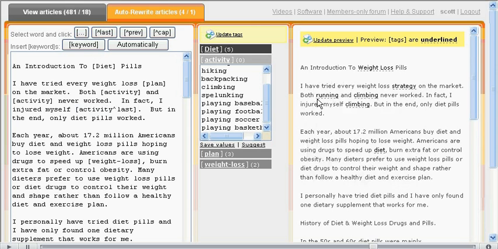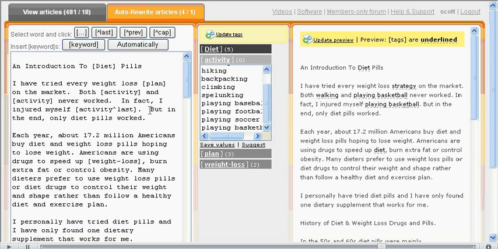Okay, so now it reads, both running and climbing never worked. In fact, I injured myself climbing. Let's update preview again. Both walking and playing basketball never worked. In fact, I injured myself playing basketball. Okay, so we have the first tag button covered, upper caret last and upper caret previous.